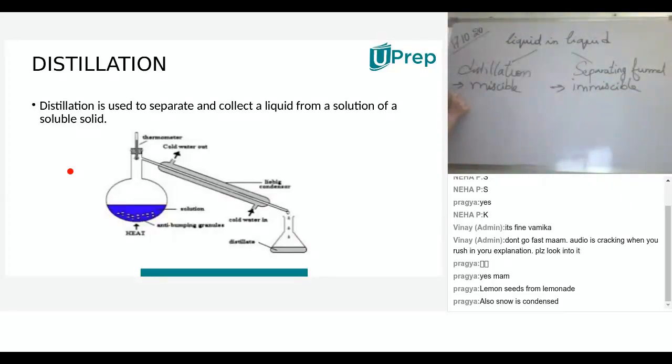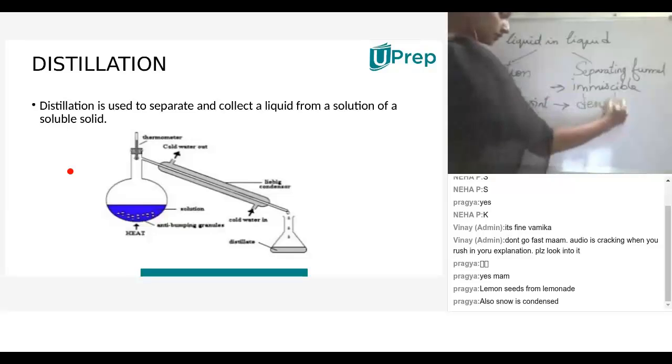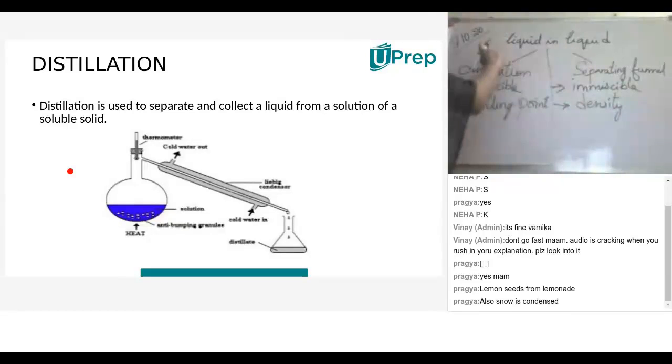Understood? Distillation is based on boiling point. The main principle is boiling point. Here, the main principle is density. These are two different techniques, children. Both are used to separate liquid and liquid only.